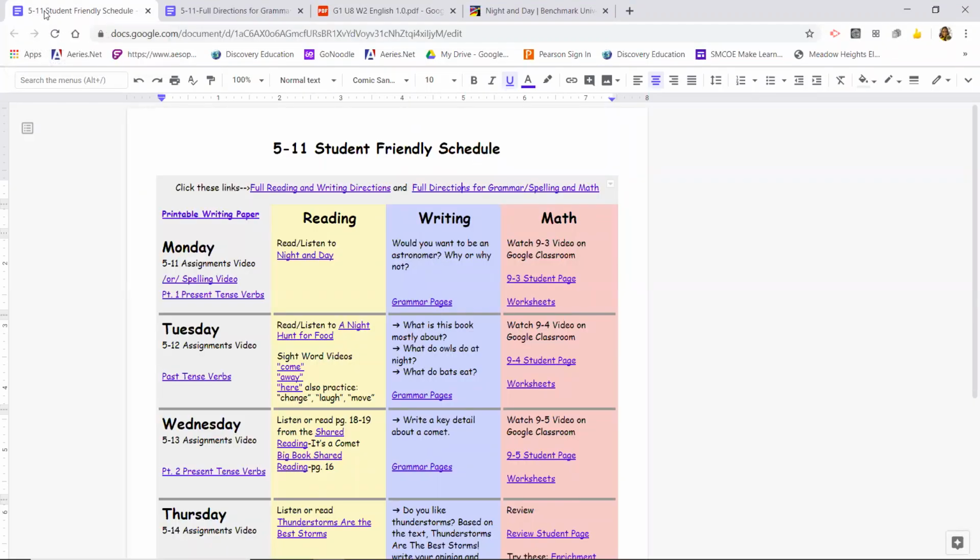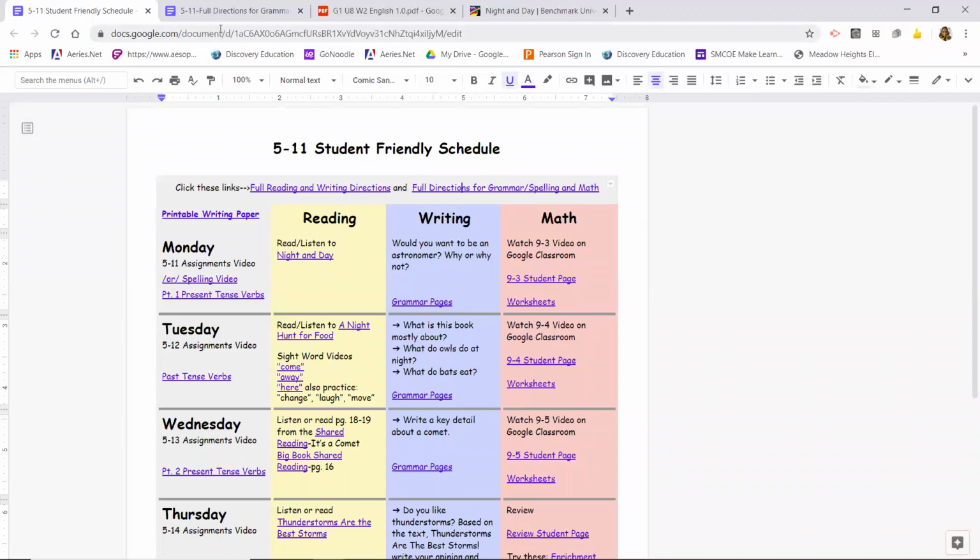Now let's talk about writing. So for writing, you are going to answer this question. Would you want to be an astronomer? Why or why not? And so you will find out what an astronomer is when you read Night and Day, okay? All right, now grammar.